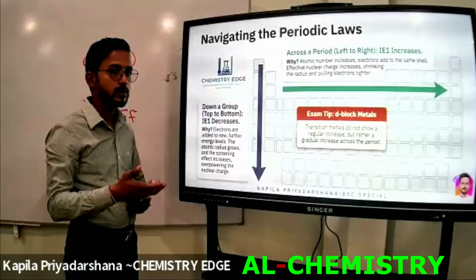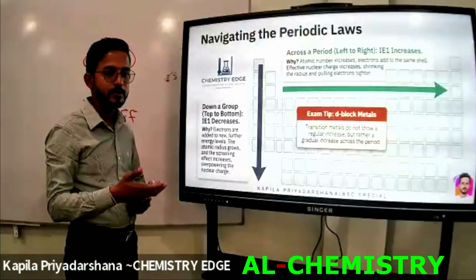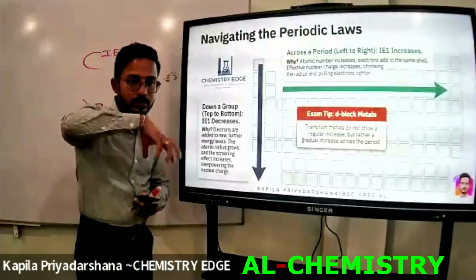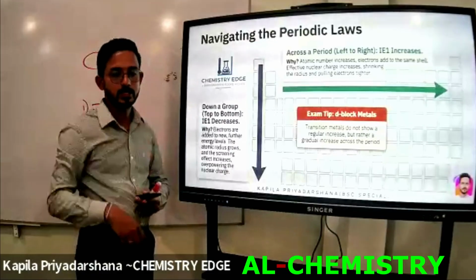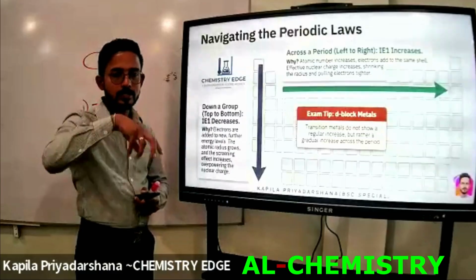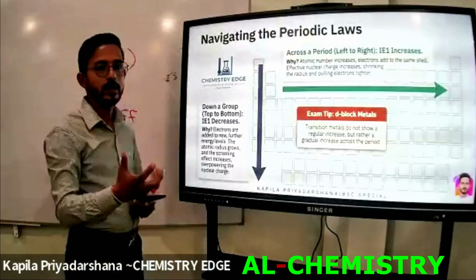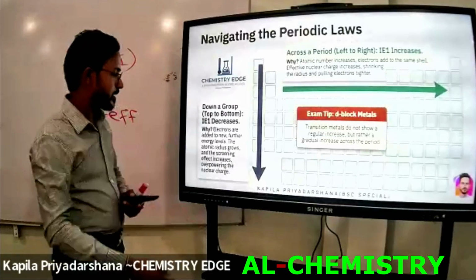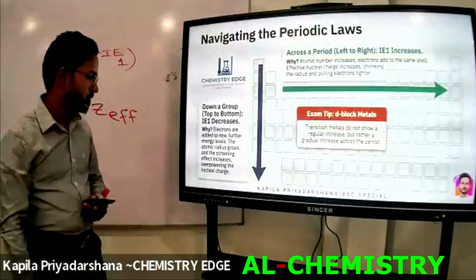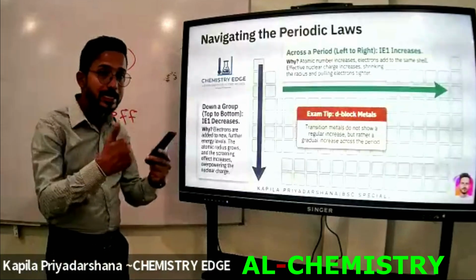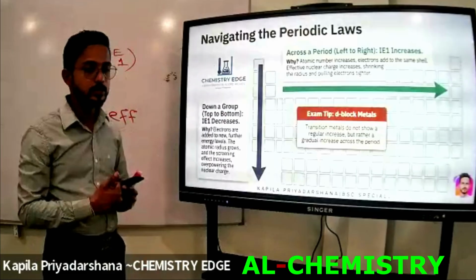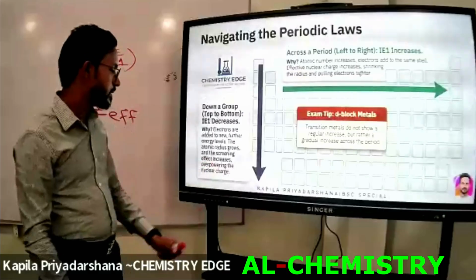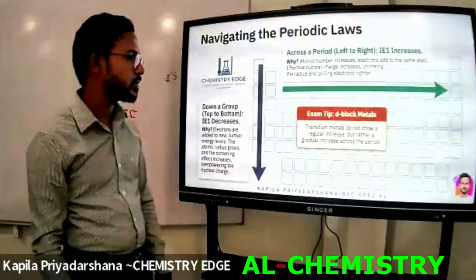The reason is that the number of inner energy levels increases, so the screening or shielding effect also increases, right? The repulsion forces between electrons increase, no? That's the main reason. Then they overpower the nuclear charge, right? These are the main points that you have to remember.